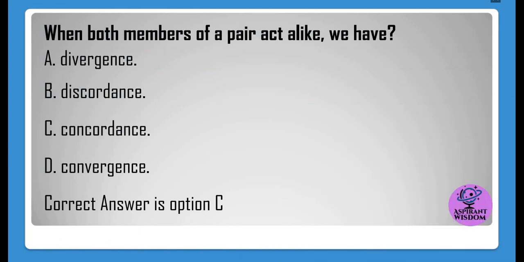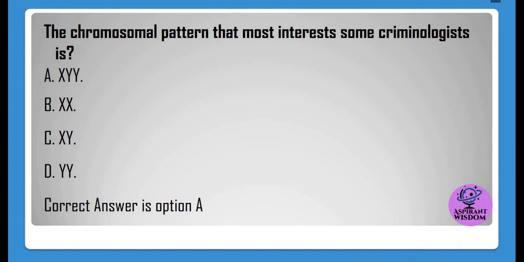When both members of a pair act alike, we have A. Divergence. B. Discordance. C. Concordance. D. Convergence. Correct answer is option C. The chromosomal pattern that most interests some criminologists is A. XYY. B. XX. C. XY. D. YY. Correct answer is option A.